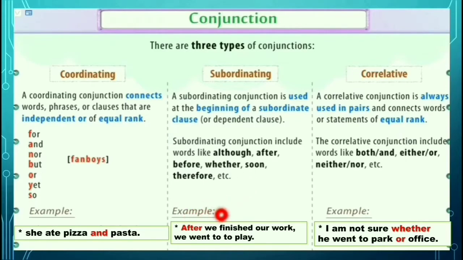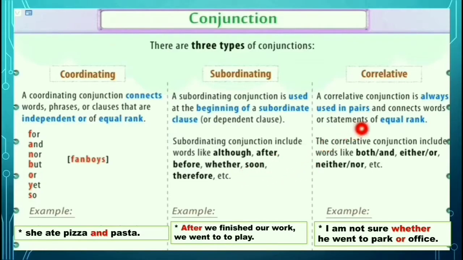We went to play is an independent clause. See, we went to play. The sentence stops here. So a subordinating conjunction is used at the beginning of the dependent clause, not the independent clause. Here only a few subordinating conjunctions are given, but so many subordinating conjunctions are there. We will discuss those in detail later.